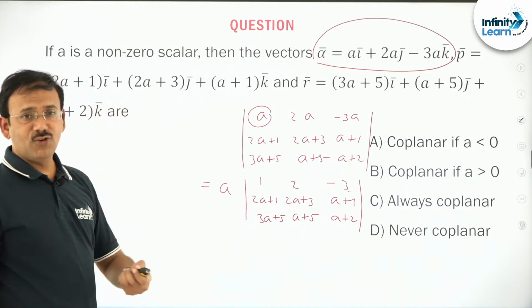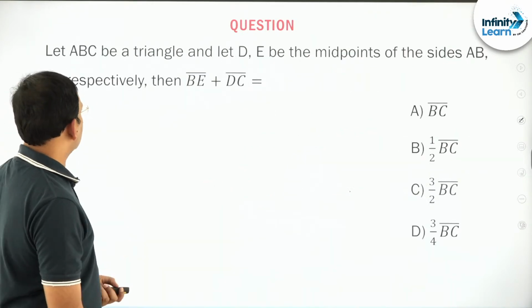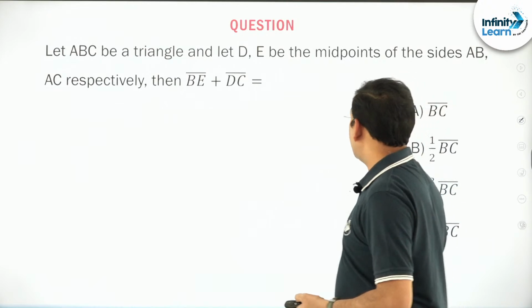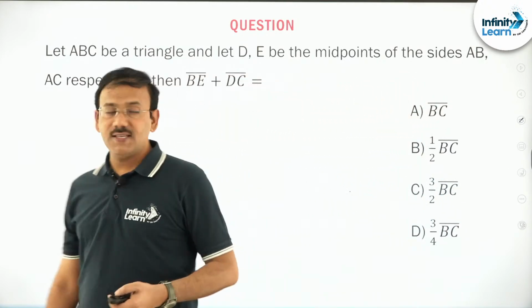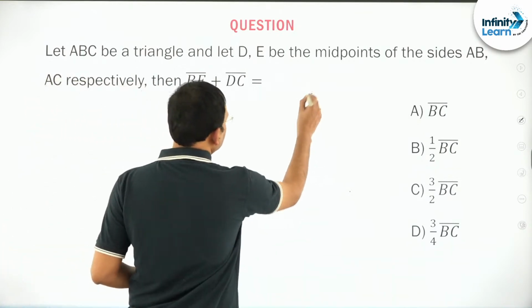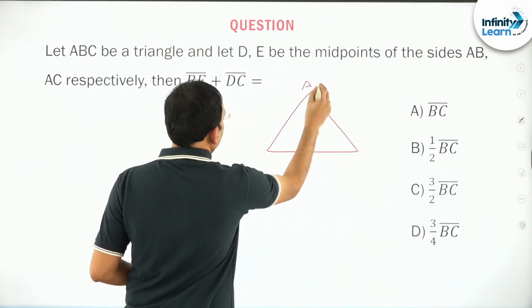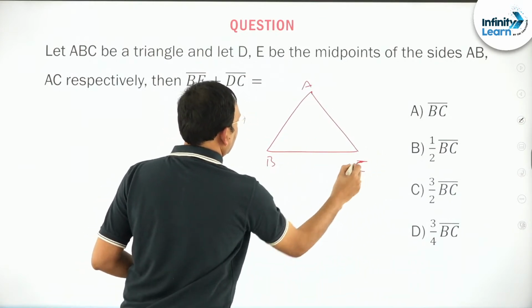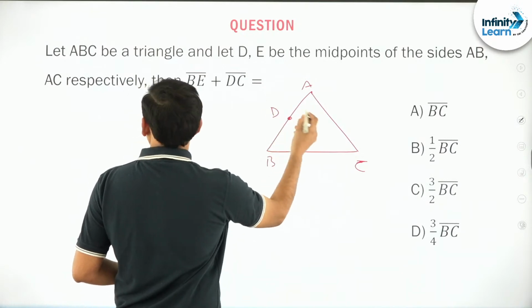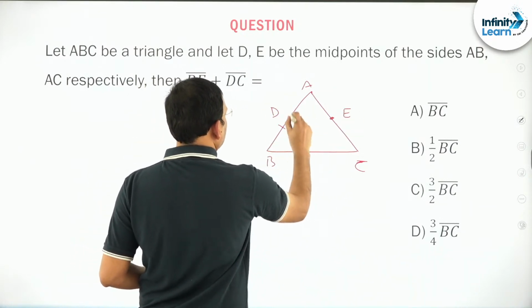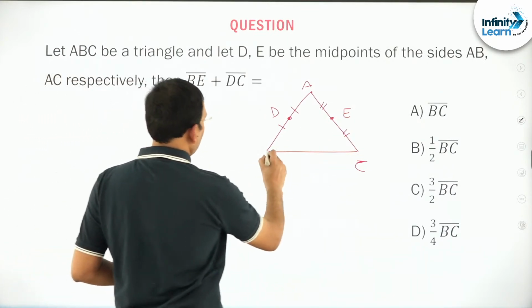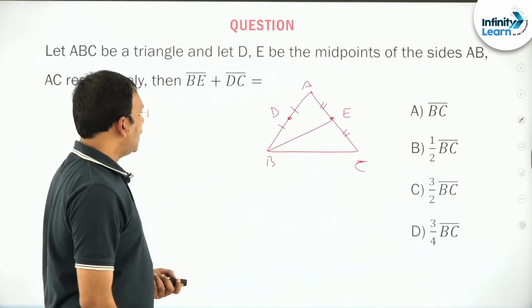So let us try to touch a few other models also. Right, dear students, you see this question. ABC is a triangle and let D, E be the midpoints of the sides AB, AC respectively, then BE bar plus DC bar. You see friends, ABC is a triangle, and D, E are the midpoints of the sides AB and AC. Then BE bar, this vector, plus